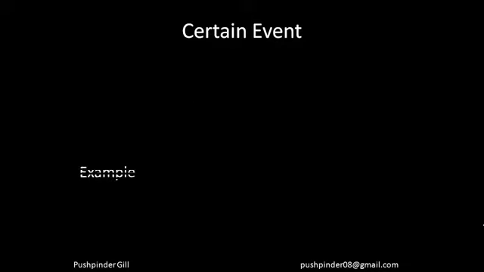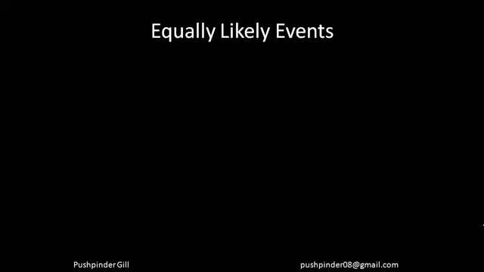Now let's move forward. The next is equally likely events. Equally likely events are the events which have the same probability. Let's suppose there is event A and event B. If the probability of event A happening is equal to the probability of event B happening, then they are equally likely events.